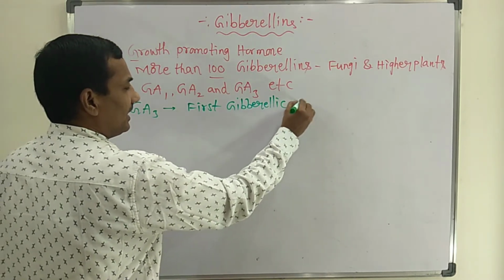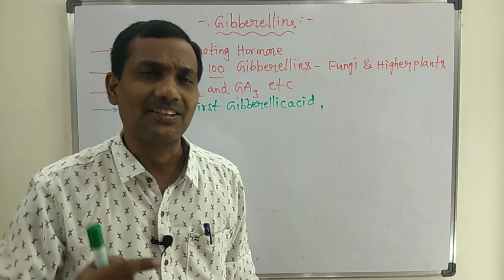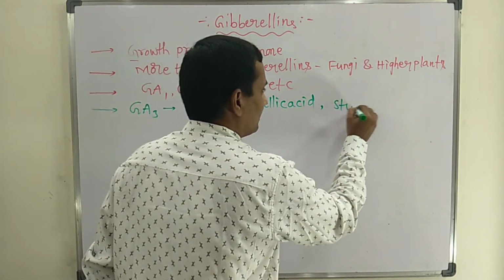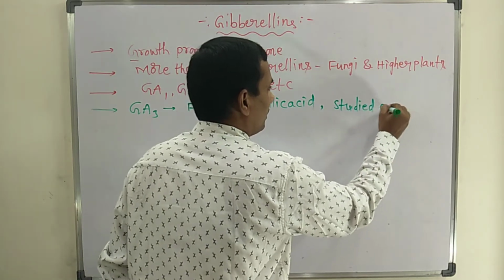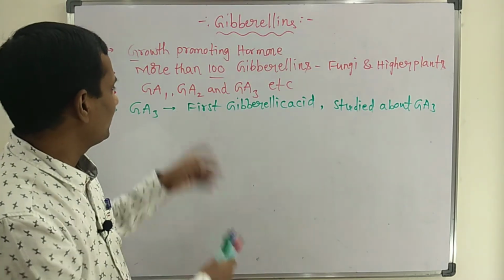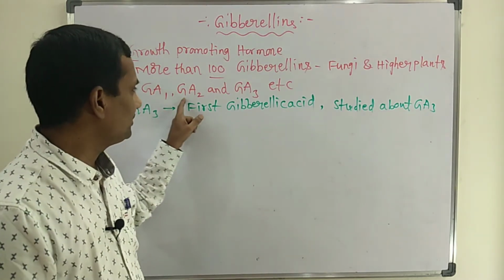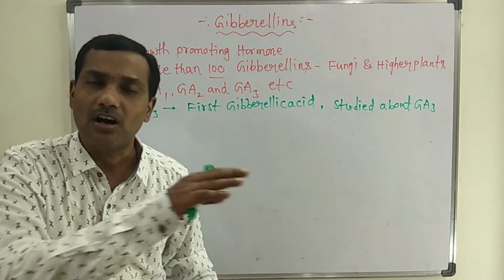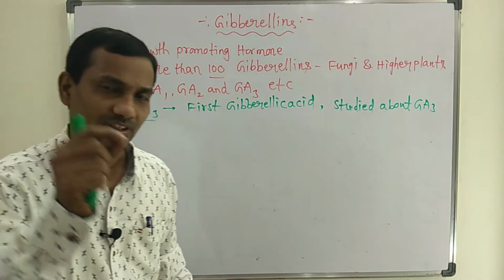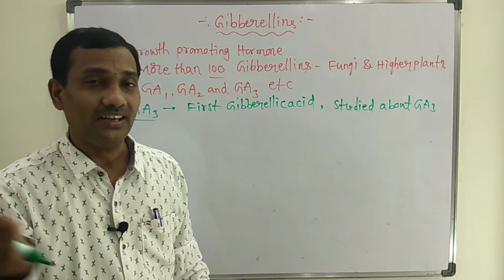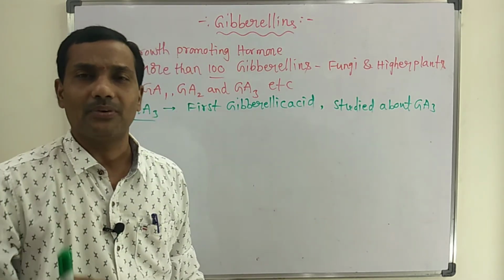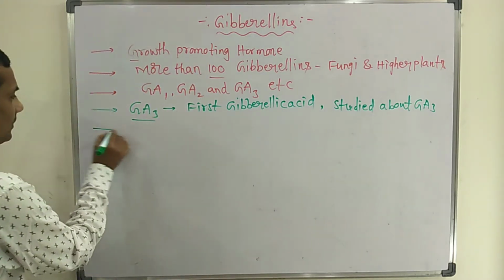There are different hormones there, no? Here gibberellic acids, GA1, GA2, GA3, like that. Among all those hormones, the first identified was GA3. It was first identified and studied very well, with detailed information about GA3.